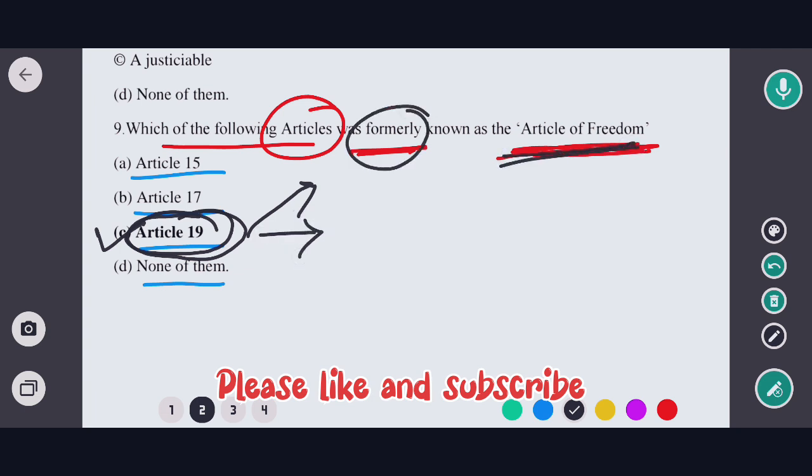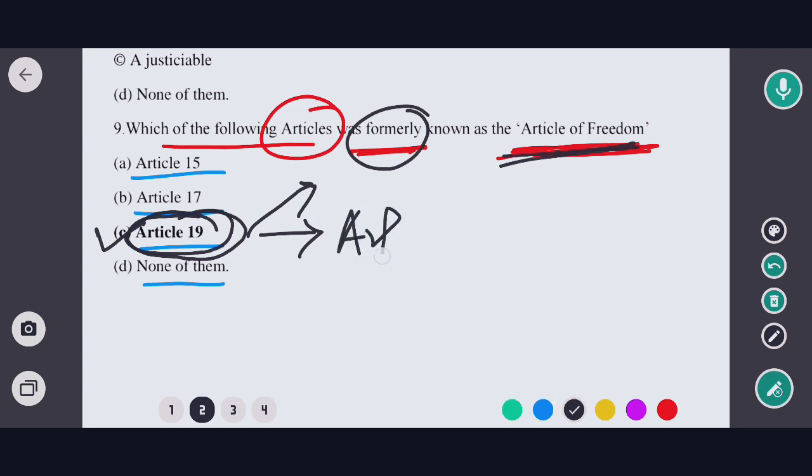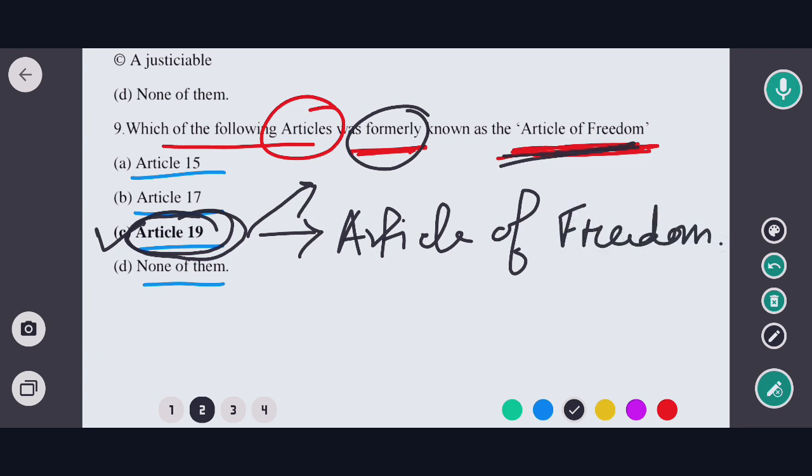It was earlier known as the Article of Freedom. So in this case, the correct option would be option C. Okay, very important question. So the correct option would be option C. Okay, so now moving to next question.